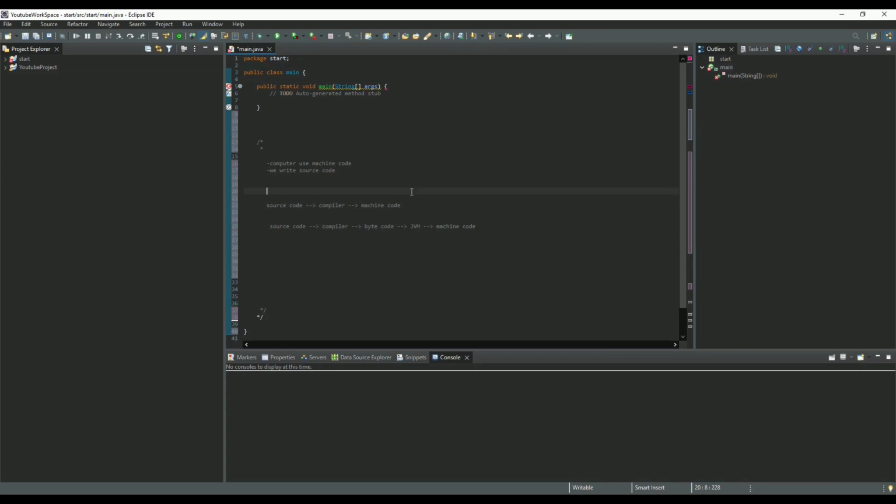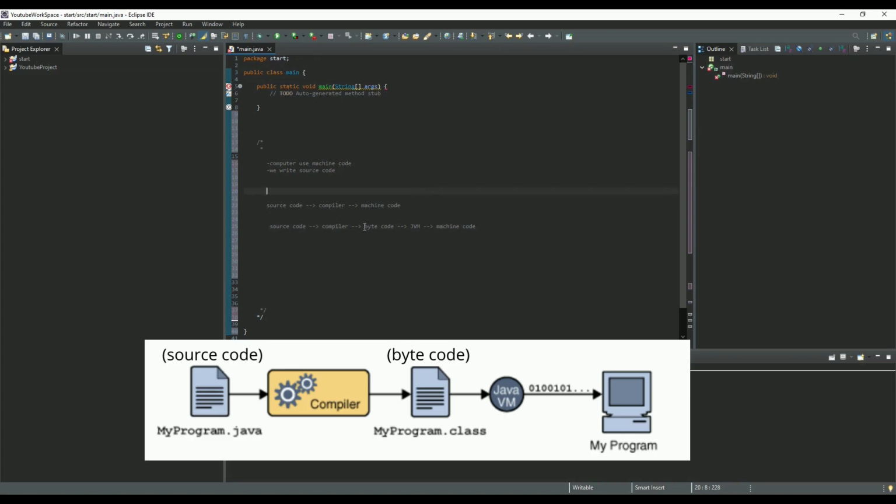So we write the source code, and the compiler compiles the source code into the bytecode, which is not the machine code. So the bytecode will be executed by the JVM and not by our machine. So we can write the source code once, compile it into the bytecode, and execute it everywhere we have the JVM installed. So if I compile my bytecode here, I can execute it on, for example, a macOS machine. We just need the JVM installed.